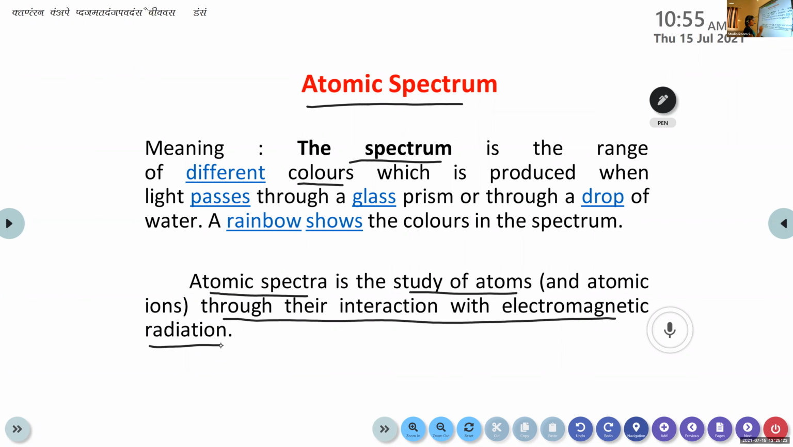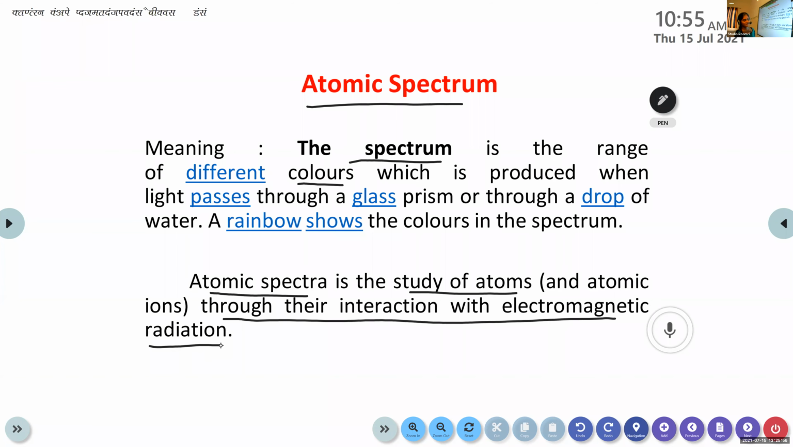So the atomic spectra is the study of atoms and atomic ions through their interaction with electromagnetic radiation. How are they interacting with these electromagnetic radiations? There are different radiations there, right? How these atoms or atomic ions interact with electromagnetic radiation, such a study is known as atomic spectra. And there are two types of atomic spectrum. Can you guess which are the two types?